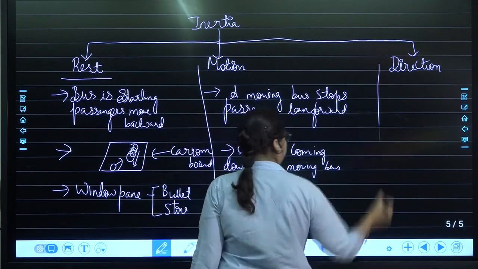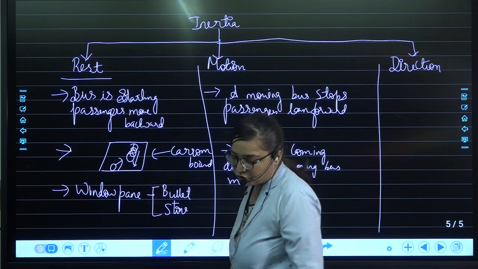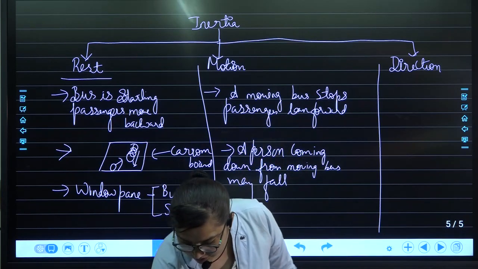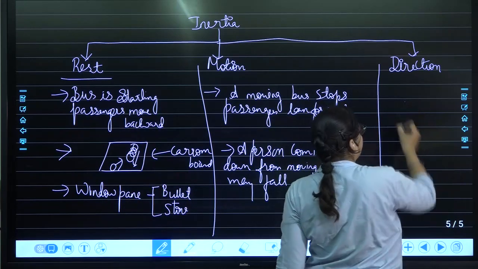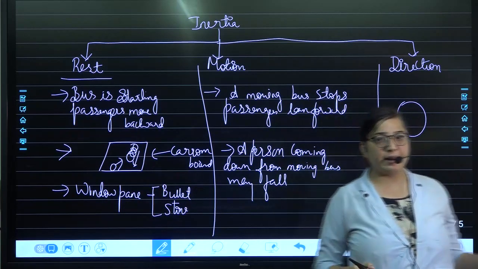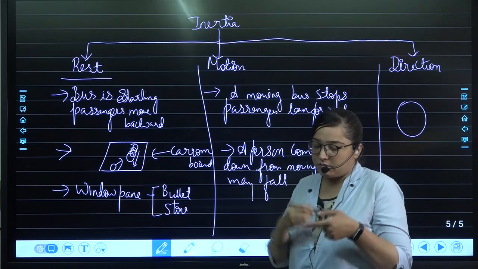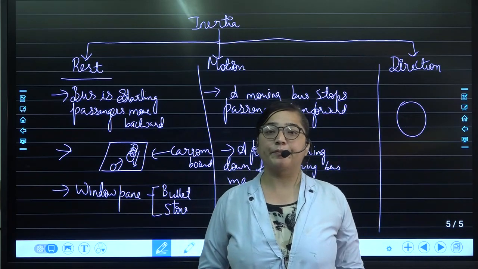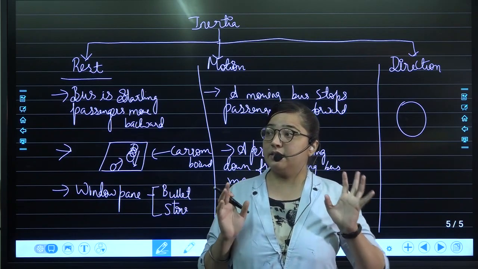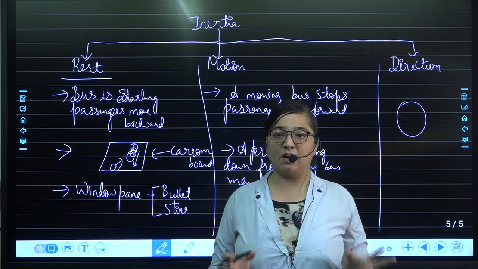What is the reason behind it? It is again the inertia of motion. Coming to the next part, that is inertia of direction. That means if the brakes are applied at once and the particular object is moving, then what will happen? This is what you might have observed. That is how the direction is changing.